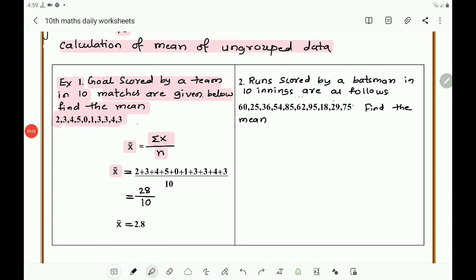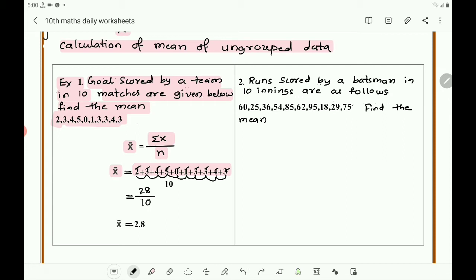Sum of all the scores: 2 plus 3 is 5, plus 4 is 9, plus 5 is 14, plus 0 is 14, 15, 18, 21, plus 4 is 25, plus 3 is 28. Here you got the sum 28.